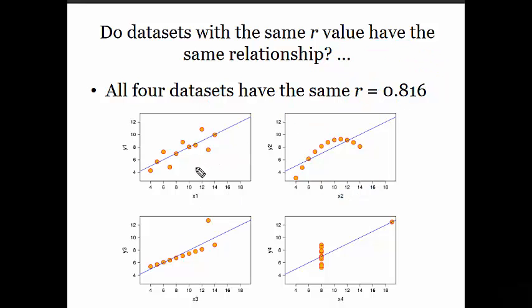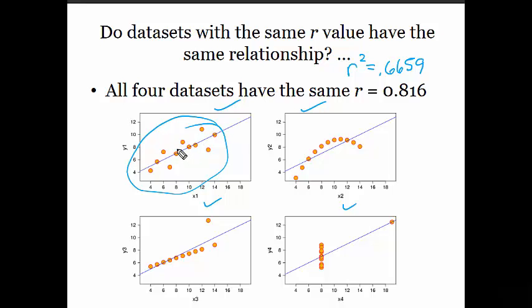But hey, here's the point that we want to make here. Our coefficient of determination is 0.6659 for all 4 of these. Okay, different plots can have the same r squared values. Look at this one. In this first one, that's a nice trend, right? It looks like maybe this line could be useful for making predictions somewhat. R squared is 0.67. Okay, however, look at this plot over here. Clearly, a better model would be something like this, that sort of curves like this, maybe using quadratic regression. Okay, however, I get the same r squared value.